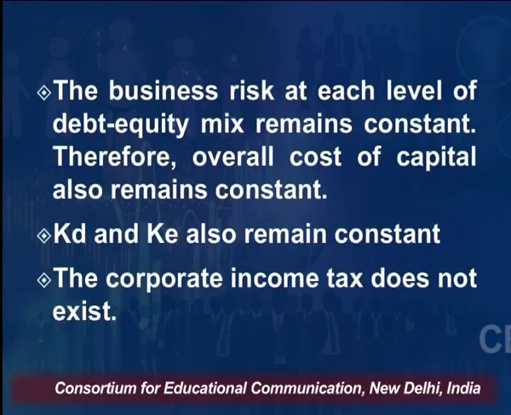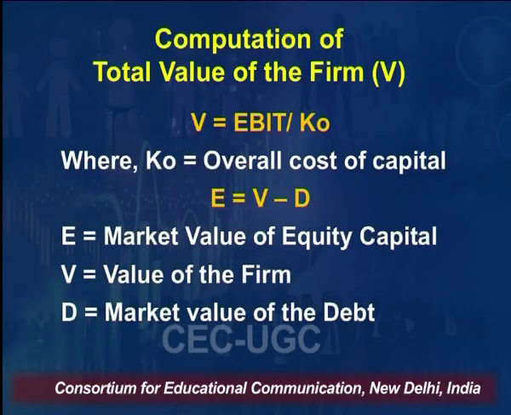The business risk at each level of the debt equity remains constant. Therefore, the overall cost of capital also remains constant. KD and KE, that is cost of debt and cost of equity, will also remain constant, and corporate income tax does not exist.